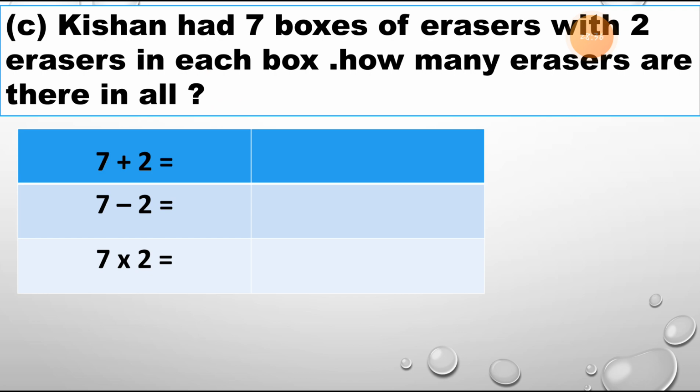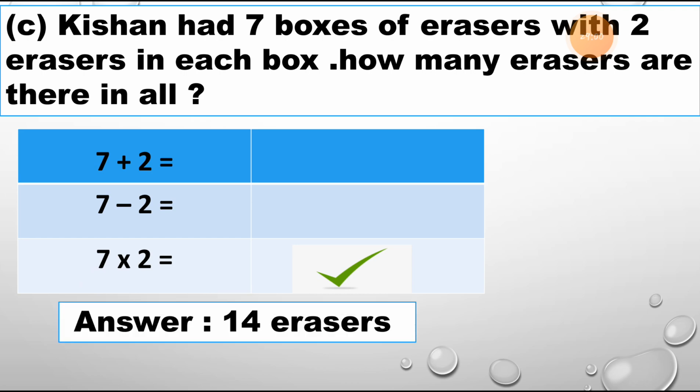So now where do I put the right tick? Here you can see I am putting the right tick here only. 7 multiplied by 2, not plus 2 or minus 2. We have to multiply. 7 boxes are there and each box has 2 erasers. It means we can write the answer this way: 14 erasers are there.